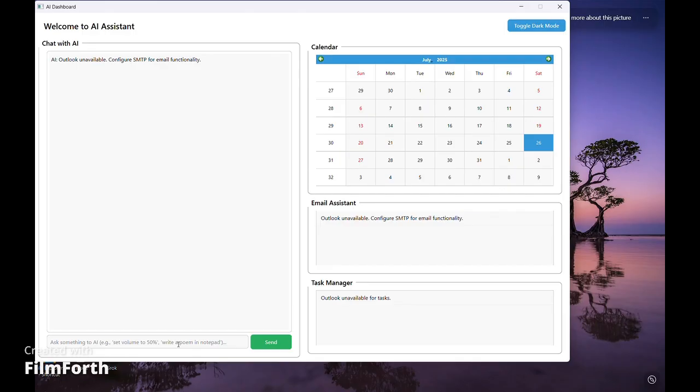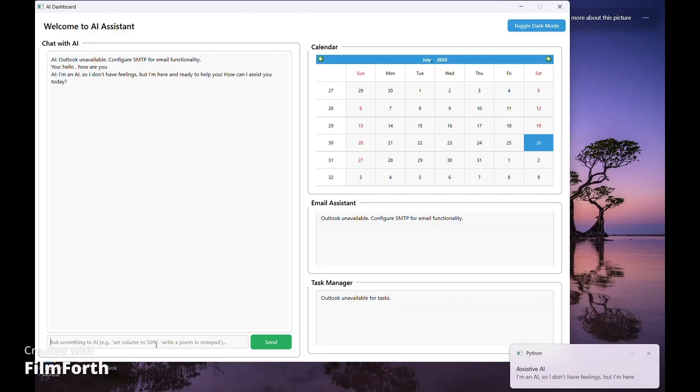Now what the program will do is it will give that query directly to the AI, and the AI will converse with you. So hello, how are you? It would take some time because the AI is running locally here, and now you can see the text which is popped up right there.